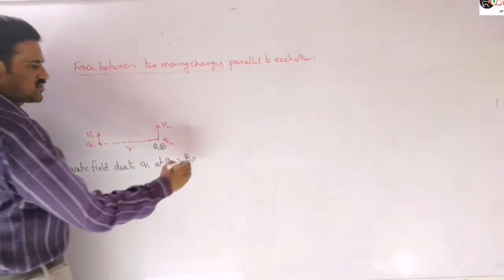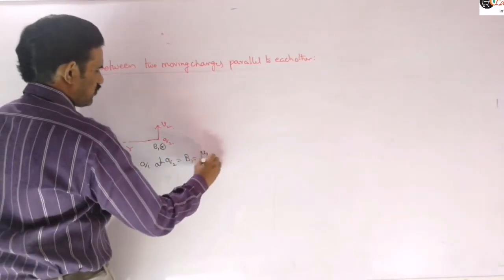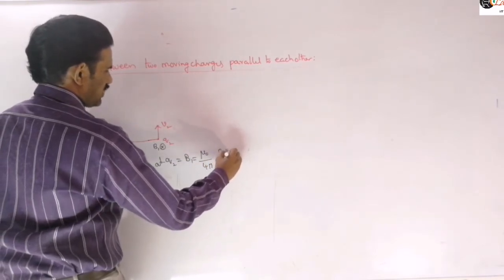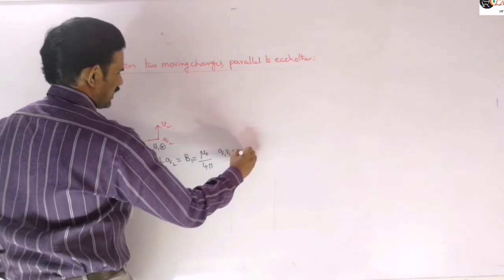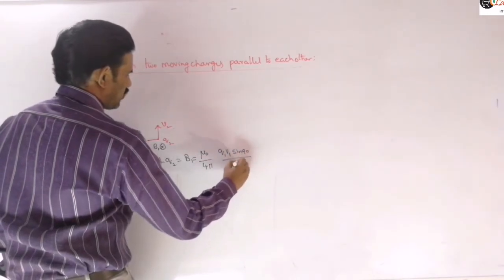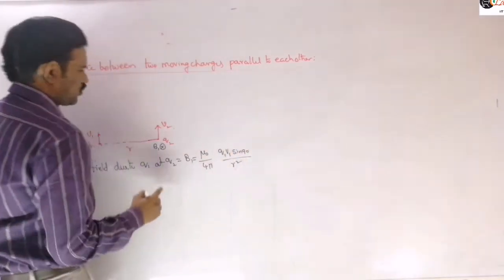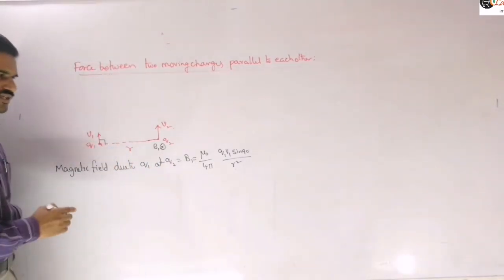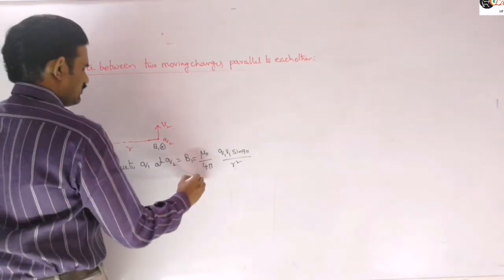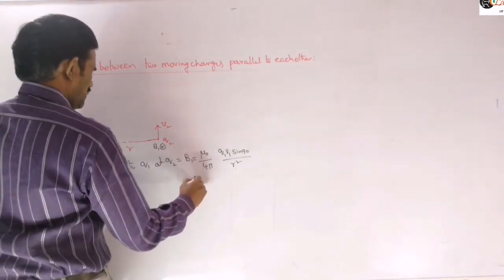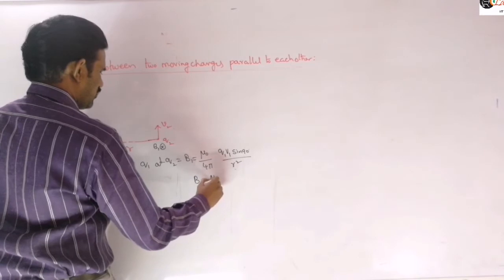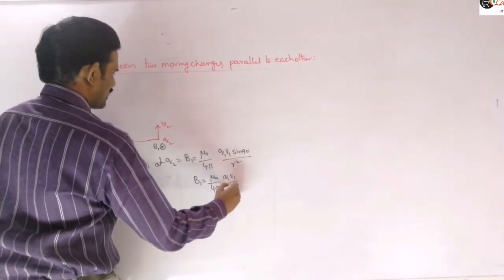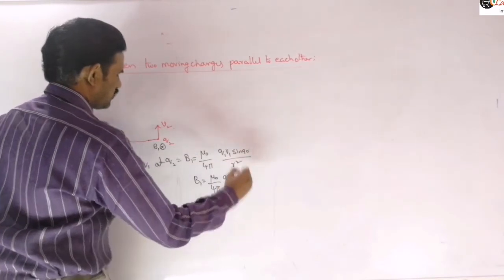Our formula we just need to apply here: mu naught by 4 pi into Q1 V1 sin 90 by R square. QV sin theta we need to apply here. This angle will be 90 degrees, so we are taking the situation like this, right? Therefore B1 is equal to mu naught by 4 pi into Q1 V1 by R square, and this magnetic field is into the plane.